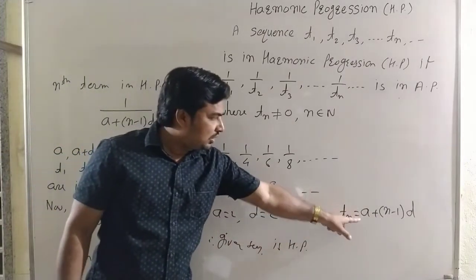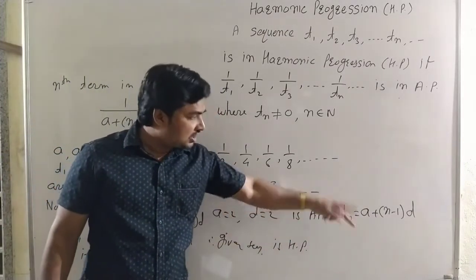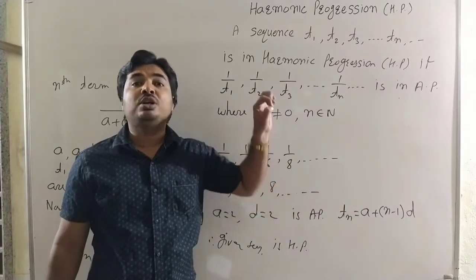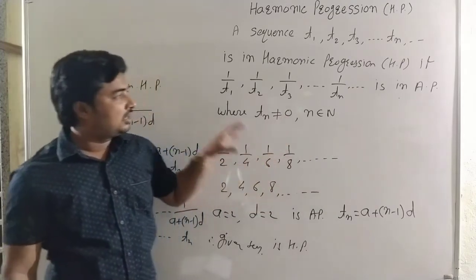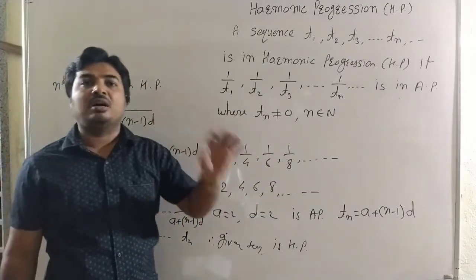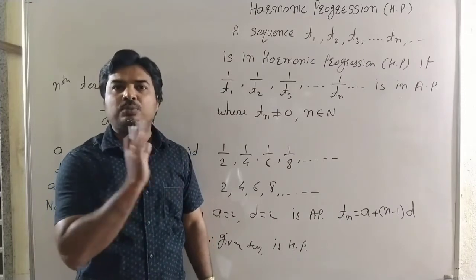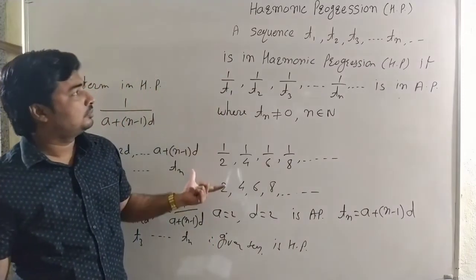The nth term in the arithmetic progression, its reciprocal is the nth term of the harmonic progression. That means we use all concepts of the arithmetic progression to solve examples of the harmonic progression. Okay, carefully see.